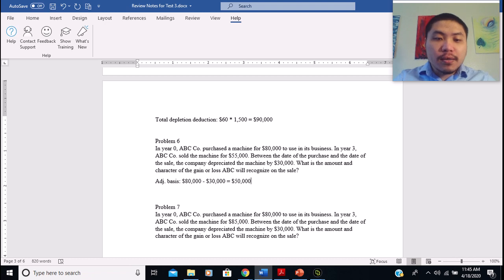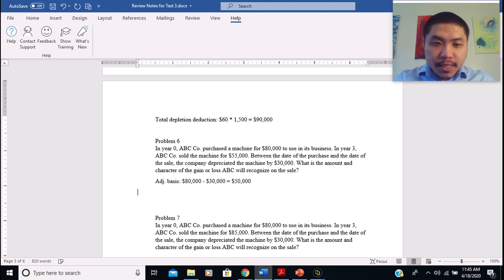And then we know the machine is sold for $55,000. So now we know it's going to be a gain, right? So this gain is going to be $55,000 subtract $50,000, and it's going to be $5,000.